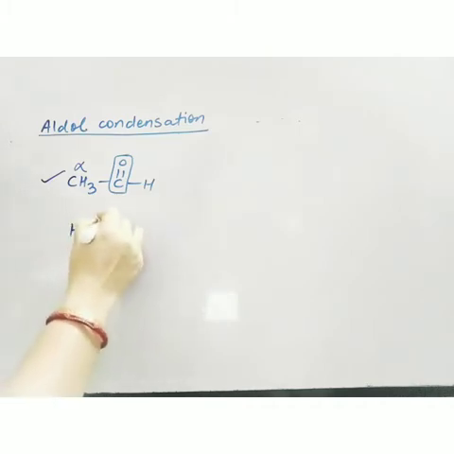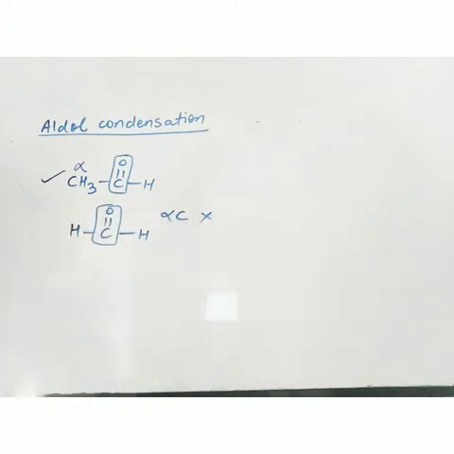Suppose I am having the first aldehyde, that is formaldehyde. Now this is my functional group. Alpha carbon is also absent. Okay, so alpha hydrogen is also absent, because this hydrogen will not be considered as alpha, because it is not present on alpha carbon. We'll take one more example. This is my functional group. Now this carbon is alpha, it is having hydrogen, so it will give aldol condensation.